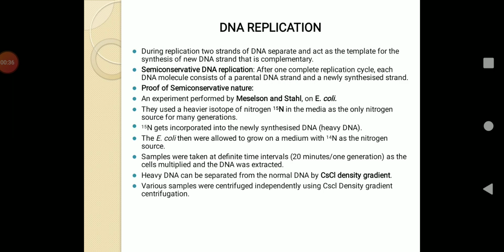Now, what is DNA replication? The process in which a DNA molecule produces an exact copy or replica of itself is called replication of DNA. When a cell reproduces, DNA duplicates. And the two major functions which DNA carries out are heterocatalytic and autocatalytic.